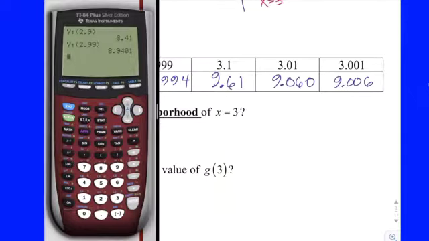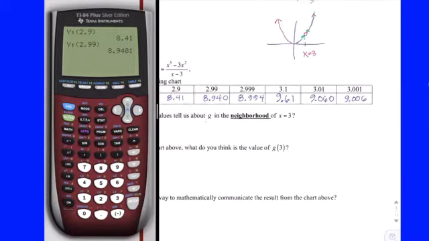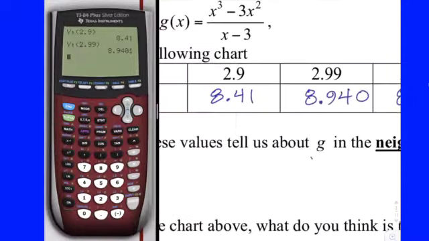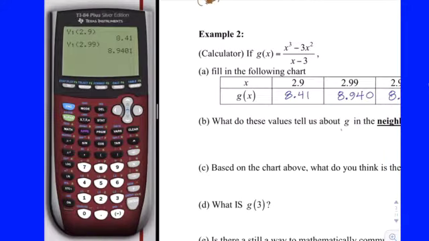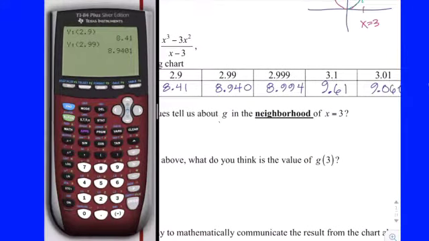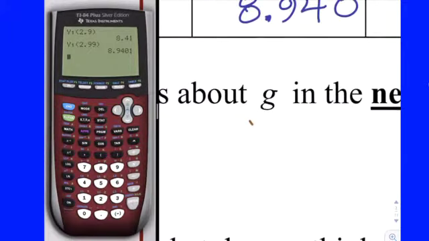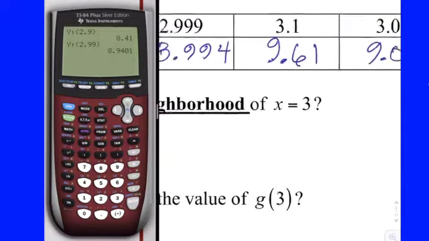Okay? So if we were to then just use the data, because I haven't hit graph yet, and I don't want to do that because that kind of gives it away. But if we just use the data again, it says, what do these values tell you about the function values, the y values, in the neighborhood of 3?